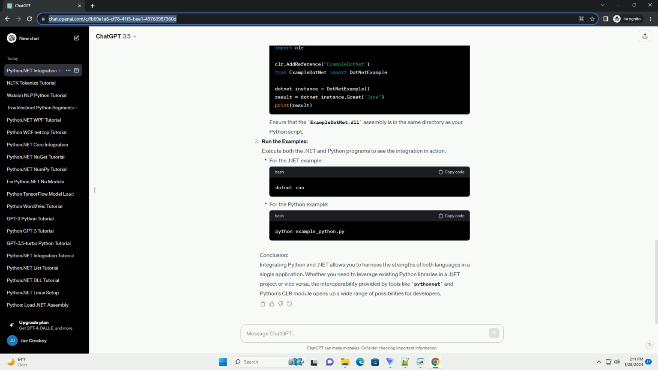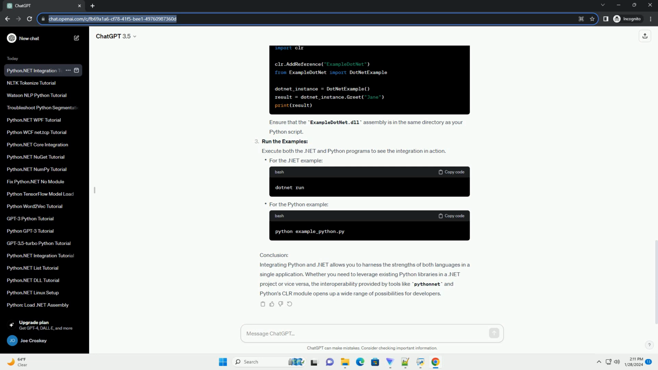ChatGPT. Title: Integrating Python and .NET, a step-by-step tutorial with code examples. Introduction. Python and .NET are two powerful and popular programming ecosystems, each with its strengths and capabilities. In this tutorial, we will explore how to integrate Python and .NET, allowing you to leverage the strengths of both languages within a single application. We'll cover the basics of calling Python code from .NET using Python for .NET, Pythonnet, and calling .NET code from Python using Python CLR module.